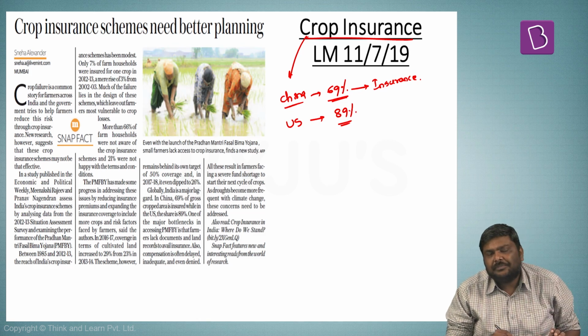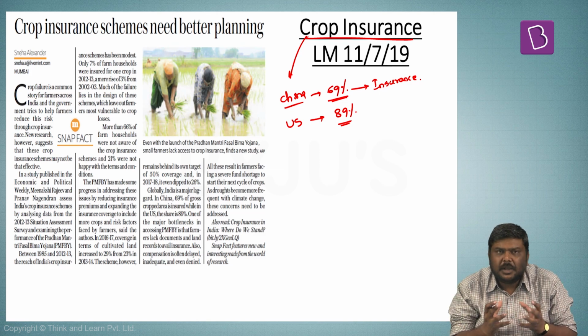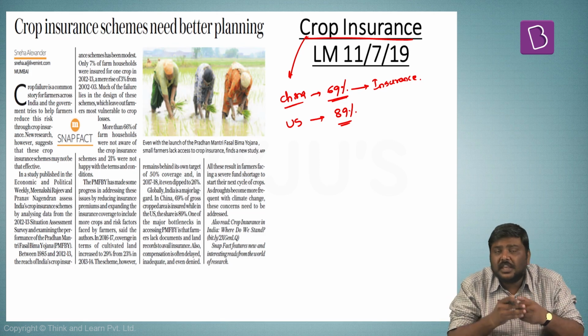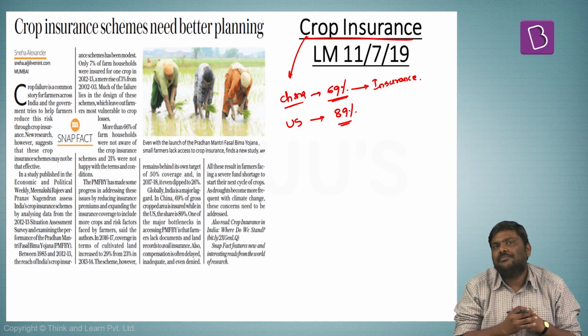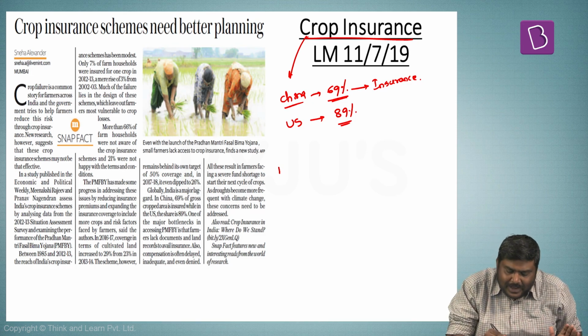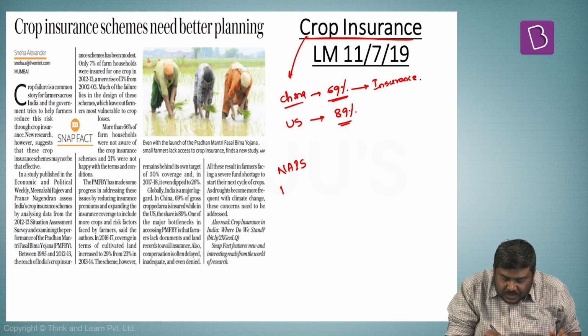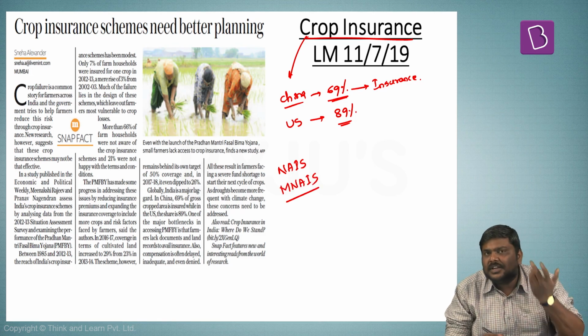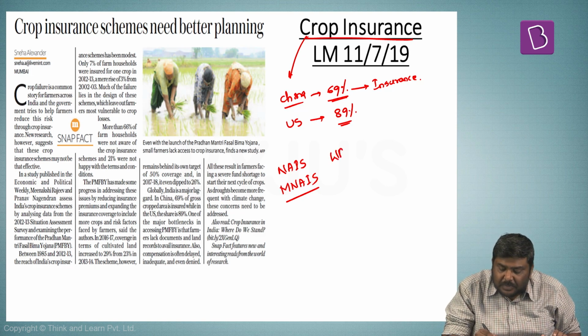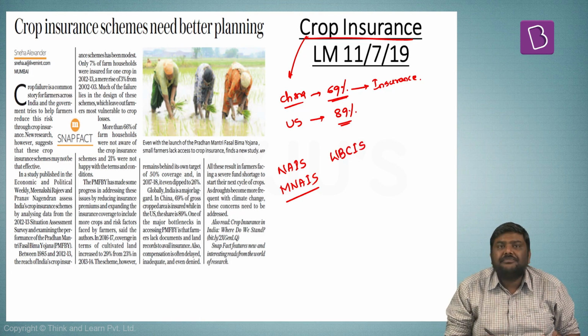And in case of India, traditionally, multiple types of crop insurance schemes have been implemented by Government of India. Some of them are NAIS, National Agriculture Insurance Scheme, which was restructured and implemented as MNAIS, Modified National Agriculture Insurance Scheme, and the Weather-Based Crop Insurance Scheme.